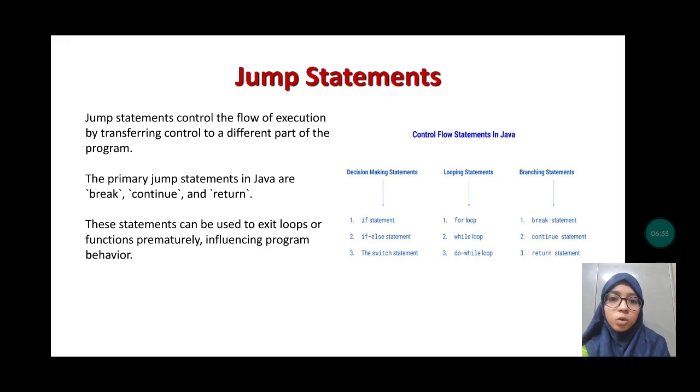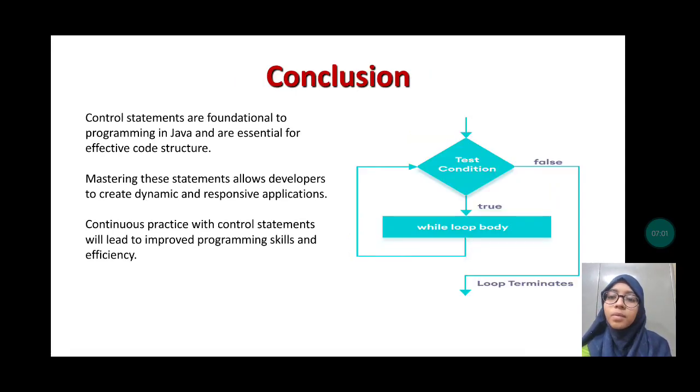Break is used to break the loop and exit it, and continue is used to skip the current iteration and move to the next one, and return is used to return a value. These statements can be used to exit loops or functions prematurely, influencing program behavior. Let us go to the next slide.